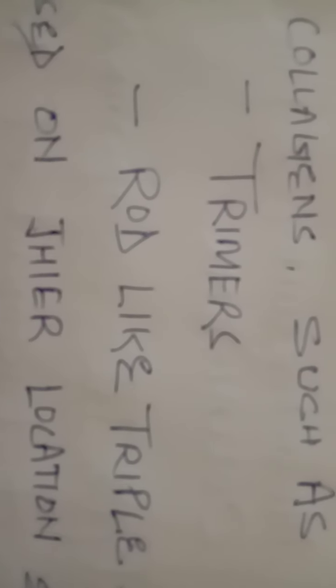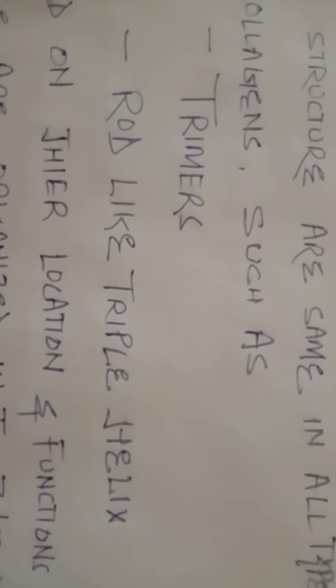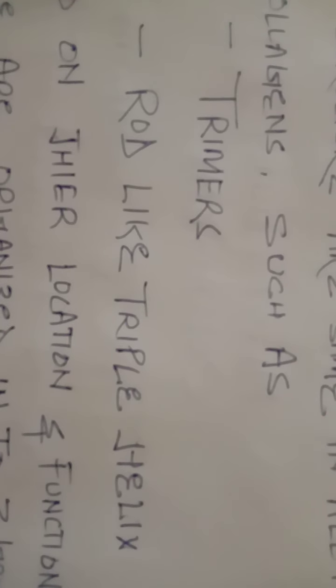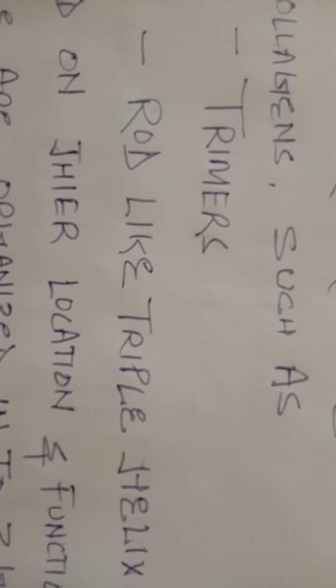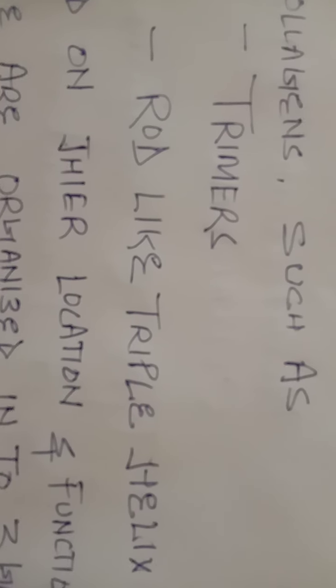Actually, here is the presence of 3 helices, and these 3 are wrapped around each other. That's why the term trimers is given. And second point, you see, rod like triple helix. Helical structure is there, and this helical structure is rod like. So the presence of trimers means alpha chains in the form of 3 polypeptides.